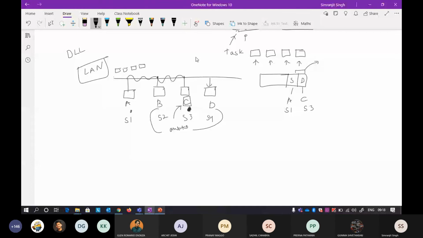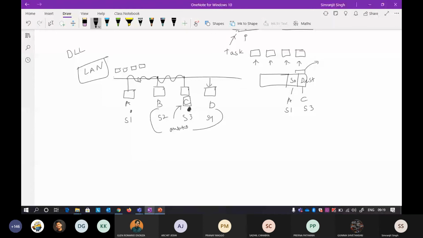The first problem was that I want to send the frame to a particular destination inside a LAN, that is, how to send a message to a particular station. So I'll add two things, my source and a destination. Now the problem arises that, for the source and destination, every station will have to be awake to know that a message is going on between stations.